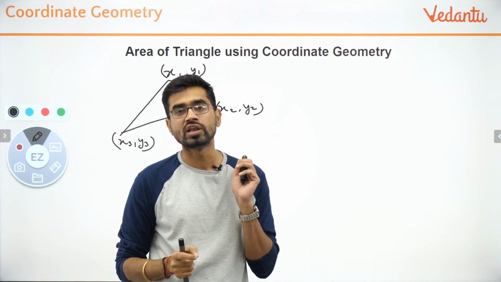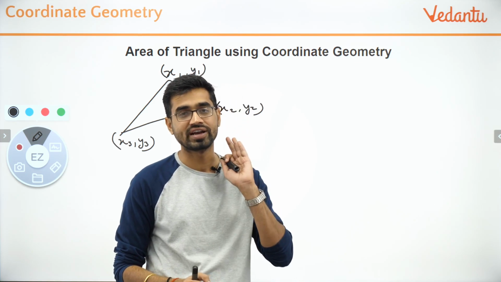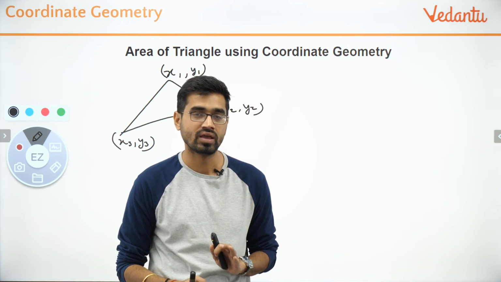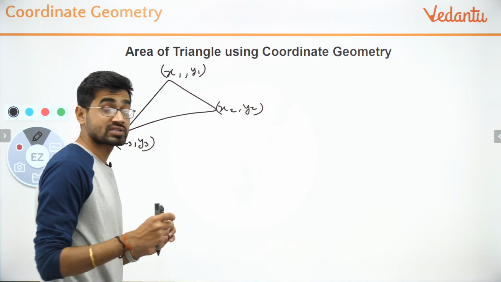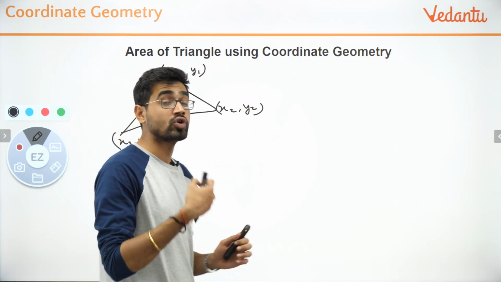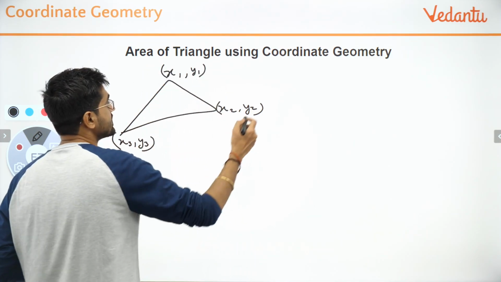The formula I'm going to tell you is valid for n number of points. It does not change actually. It's not for triangle only, it is valid for all types of polygons. But we are sticking to triangles itself. So I hope you understand when I say all types of polygons. It can go to any number of sides of polygons and it will still work. The formula is pretty simple.